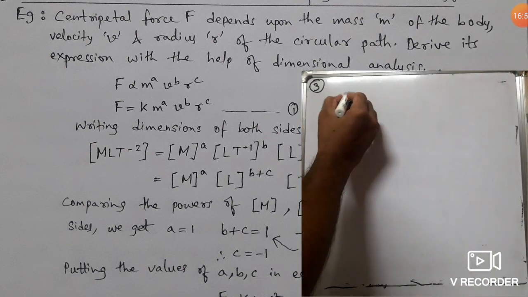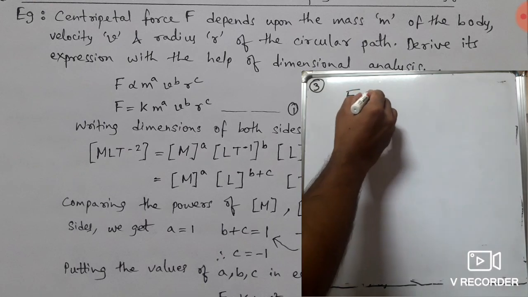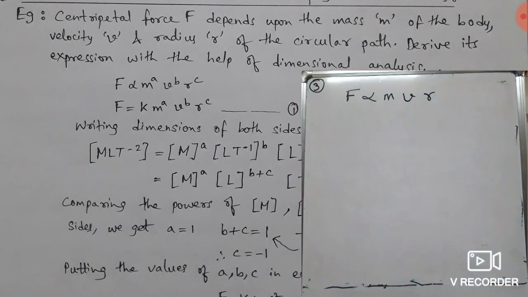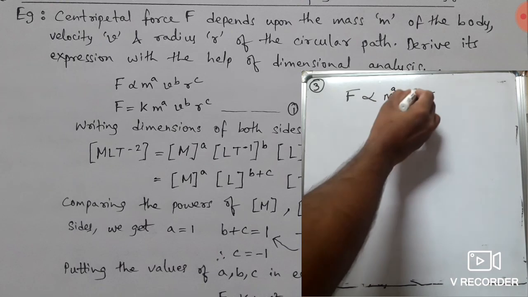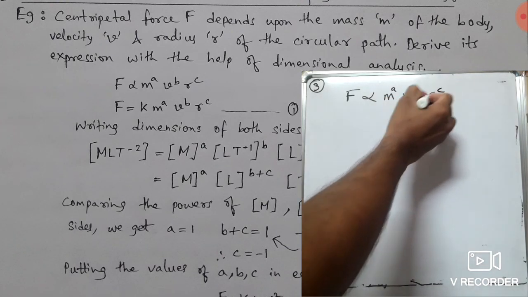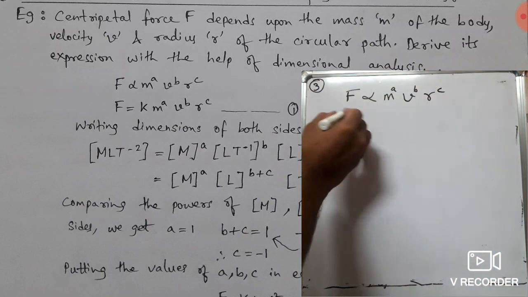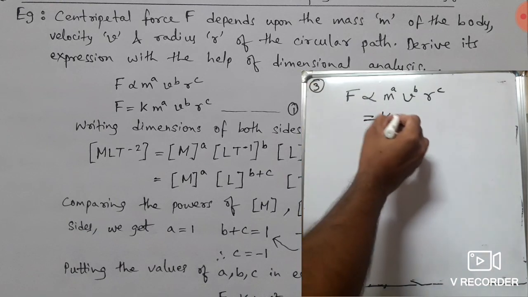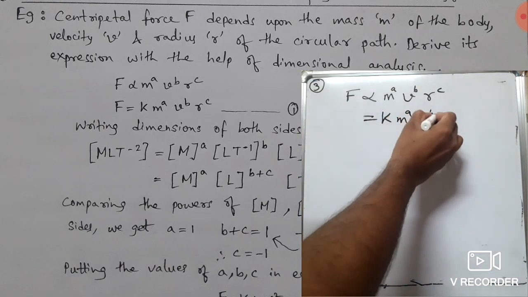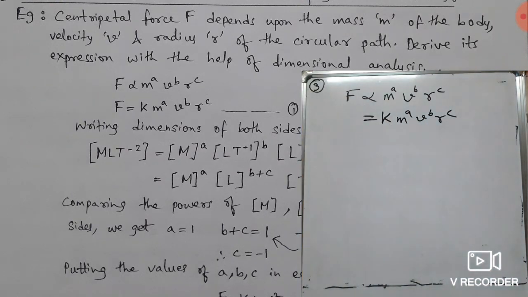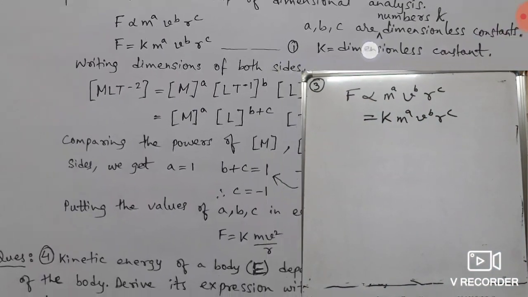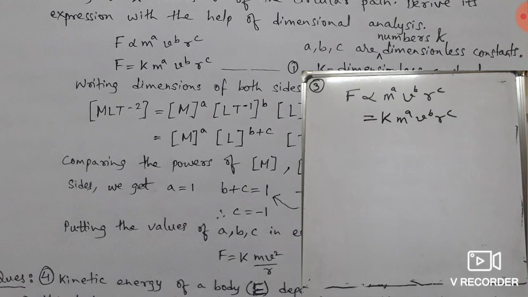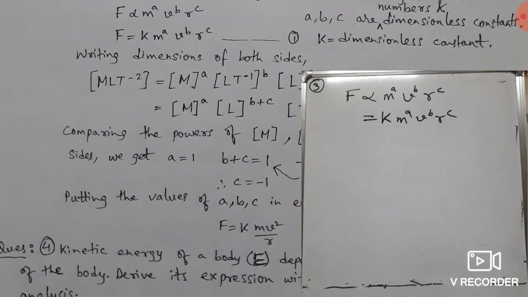So it is given that force is dependent on mass, velocity and radius. So we will assume the power of m to be a, power of v is b, power of radius is c. Now we will remove this proportionality sign, then a constant will come. Let the constant be k. This k is called a dimensionless constant. It is dimensionless, no dimension is there, and a, b, c are also dimensionless, they are numbers. Now let us find how to come to the formula.